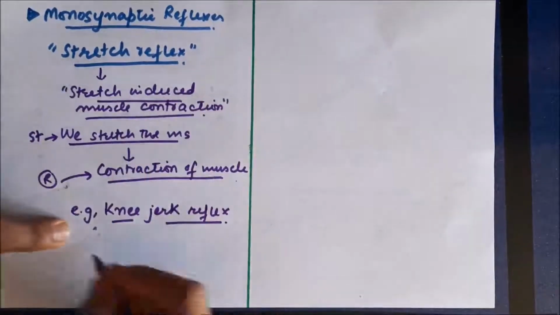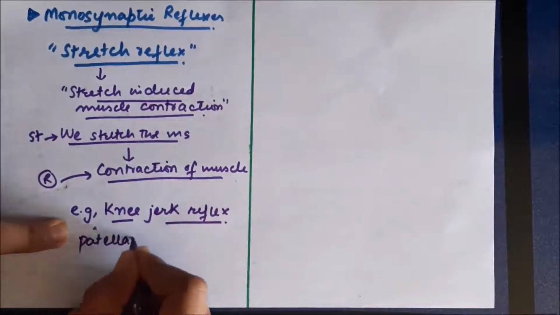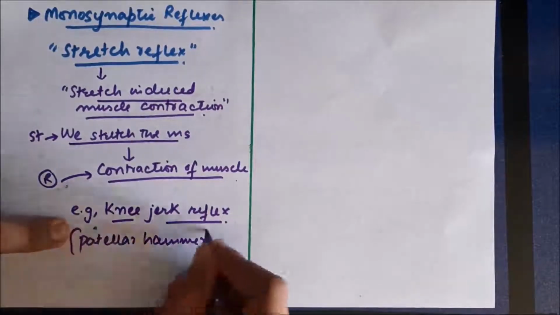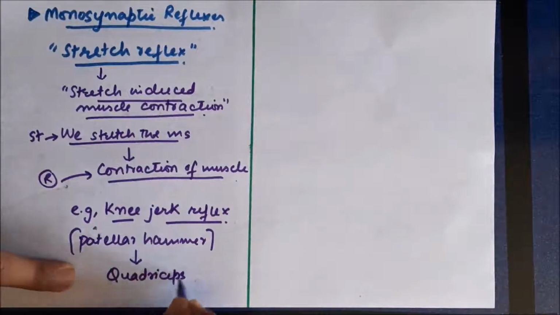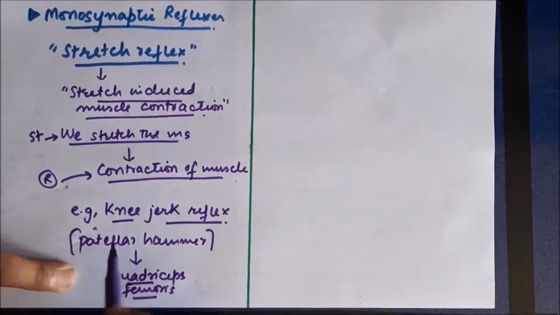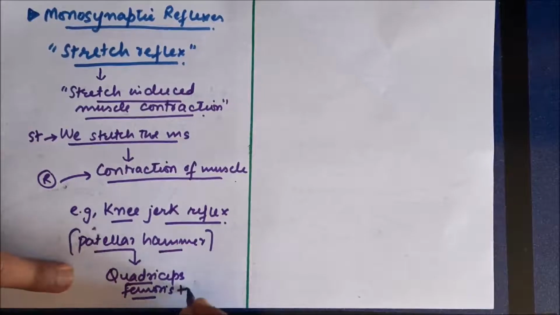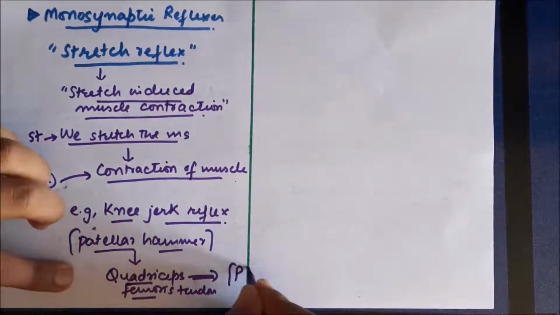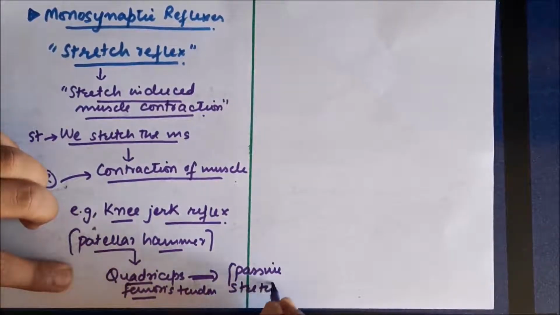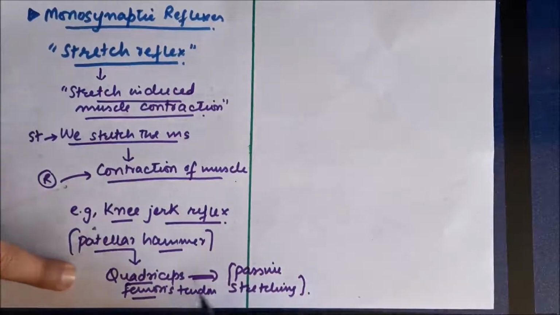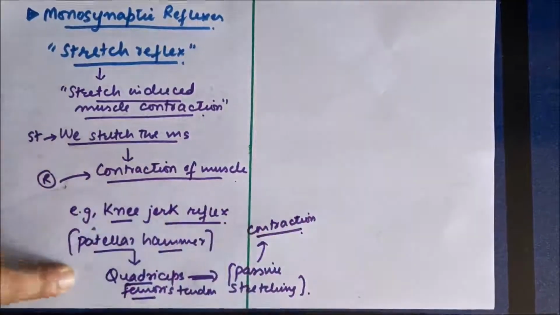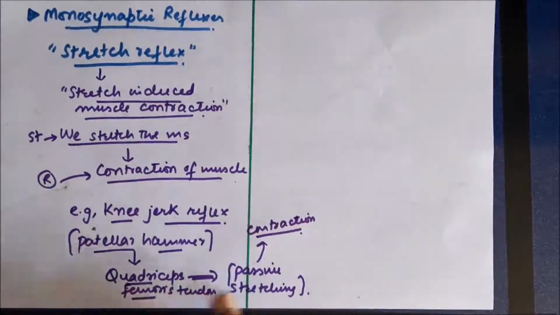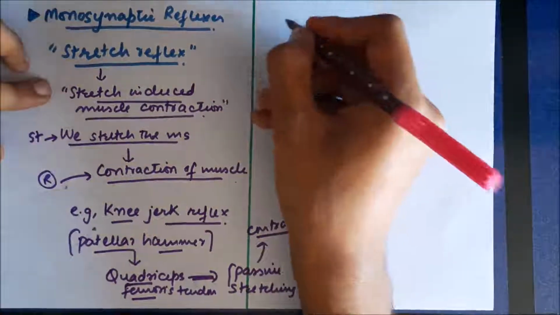We all have done this practically in the human experiment. We use a patellar hammer, and that patellar hammer is used to tap the tendon of a muscle called quadriceps femoris. While we tap the tendon of quadriceps femoris, this causes stretching of this muscle to some extent, and this type of stretching is called passive stretching because the person does not stretch the muscle himself, it is the other person who is examining. This passive stretching will eventually cause contraction of the quadriceps femoris, which will cause knee jerk. So this is an example of a stretch reflex, that is the knee jerk reflex.